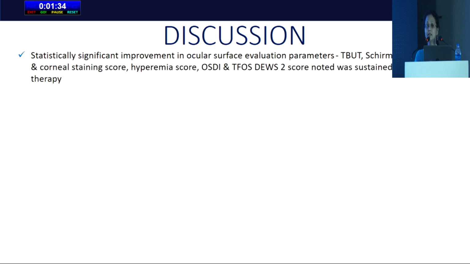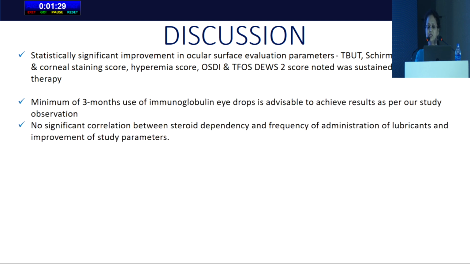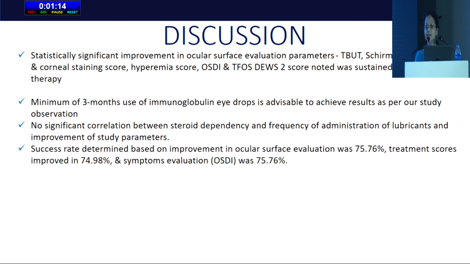So to discuss our study, there is a good improvement on ocular surface evaluation parameters with adjunct ocular surface immunoglobulin therapy. But what we did find is that a minimum of 3 months of therapy is required to see an improvement in all the study parameters. There was no correlation between the disease severity and the steroid dependency in these patients. The success rate determined from our data showed an improvement in ocular surface evaluation in 75% of our cases. Treatment scores improved in 74.9%, and the symptom evaluation OSDI improvement was seen again in 75% of our cases.